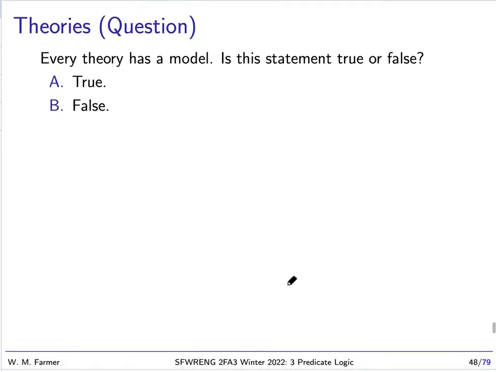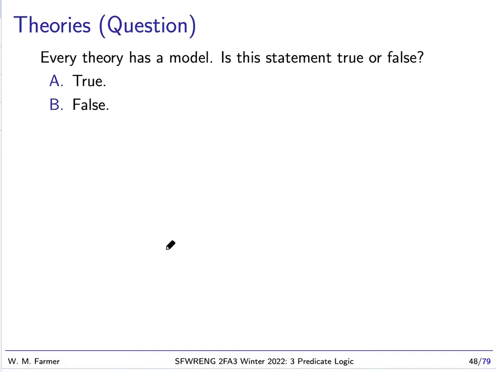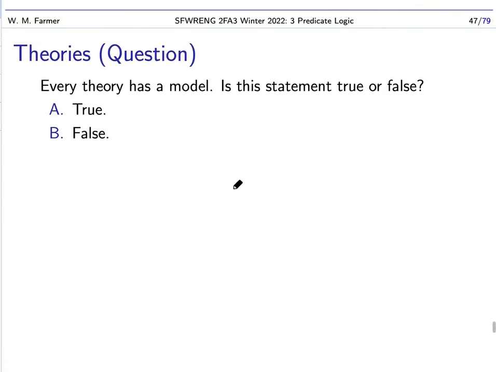Okay, now we have another question. Every theory has a model. Is this statement true or false? I'll give you a moment to think about it. Well, welcome back. It's false. A theory does not have to have a model.